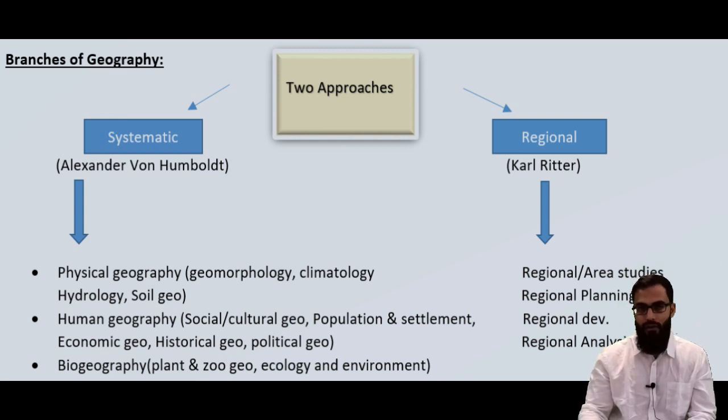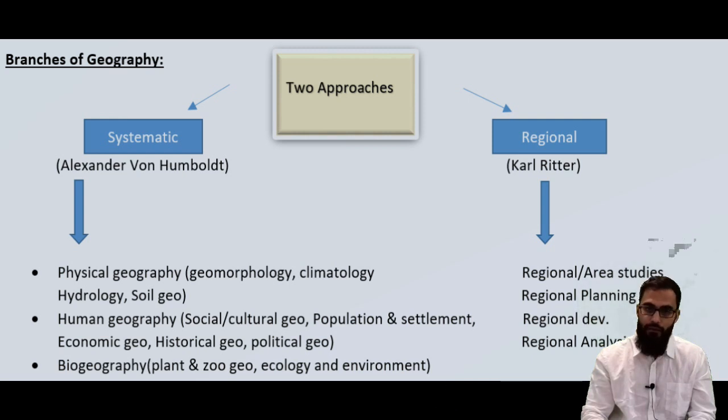Similarly, historical geography, wherein we study historical events in the light of geography. Also, political geography will study the maps. We'll study the country, the demarcation of a country, how the country is isolated and demarcated. For example, let me take an example of India. In the south, we are differentiated from the rest of the world with the help of a coastline. Similarly, in the north, with the help of the Himalayas. This gives us an idea how geography has shaped our borders.